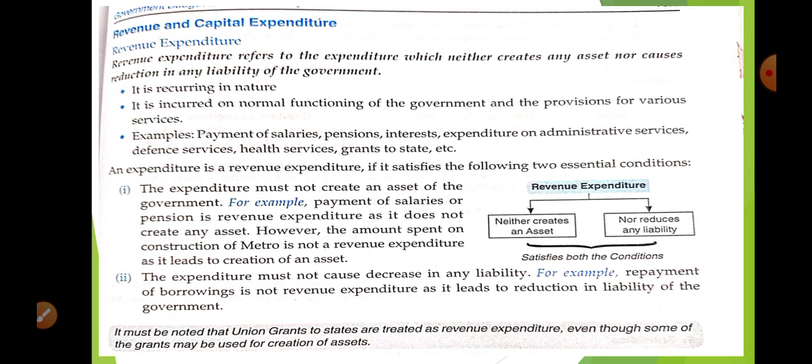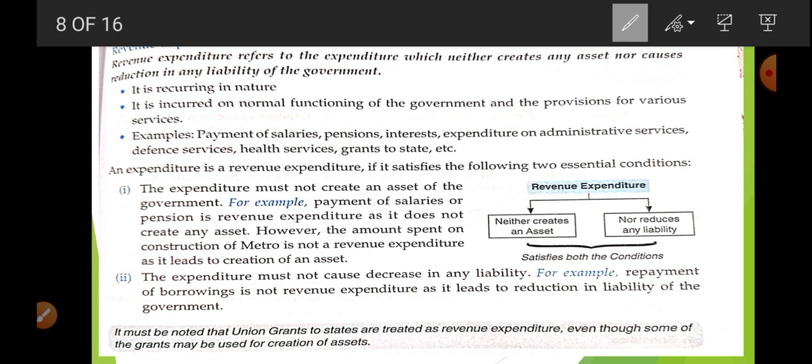Let us understand it properly. Now, revenue and capital expenditure. First of all, revenue expenditure. Revenue expenditure refers to the expenditure which neither creates any assets nor causes a reduction in the liability of the government. For example, it is recurring. Salary you have to pay regularly. You have to make payments on internal and external security. You have to make expenditure for maintaining law and order.